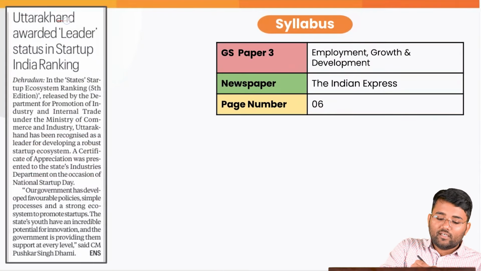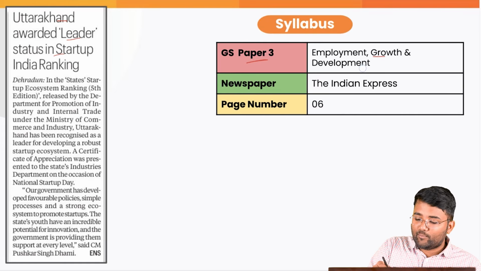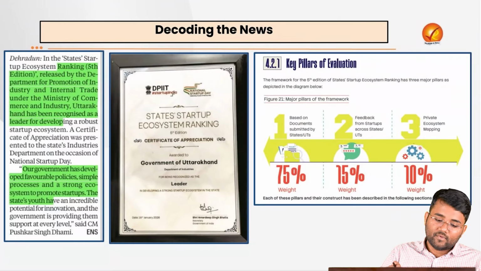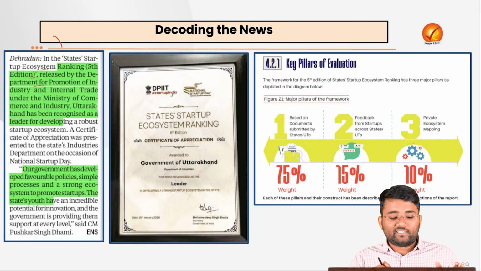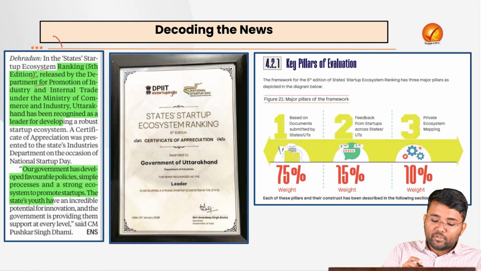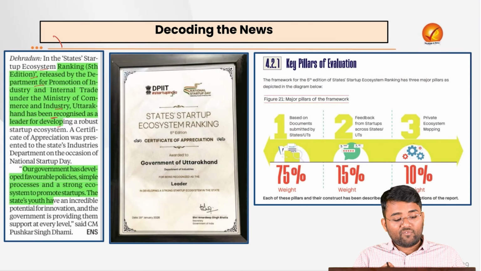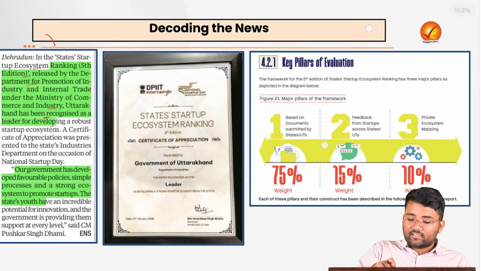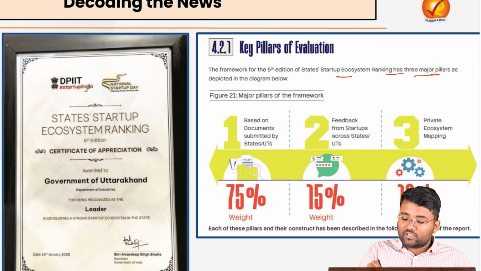Next topic is Uttarakhand awarded leader status in Startup India ranking. This is related to your GS paper 3, employment, growth and development, and this has appeared in today's Indian Express, page number 6. So in the states' startup ecosystem ranking, 5th edition, released by the Department for Promotion of Industry and Internal Trade under the Ministry of Commerce and Industry, Uttarakhand has been recognized as a leader in developing a robust startup ecosystem. Also, this 5th edition of the states' startup ecosystem ranking is based on the 3 major pillars.